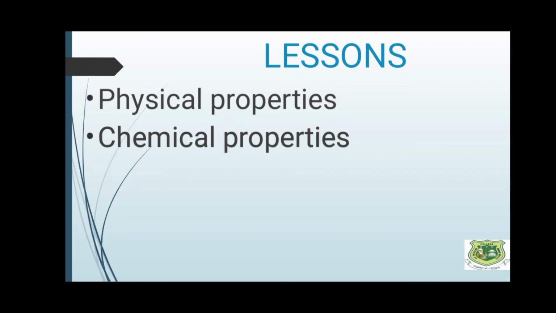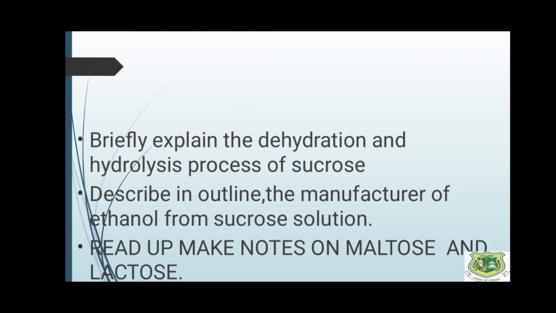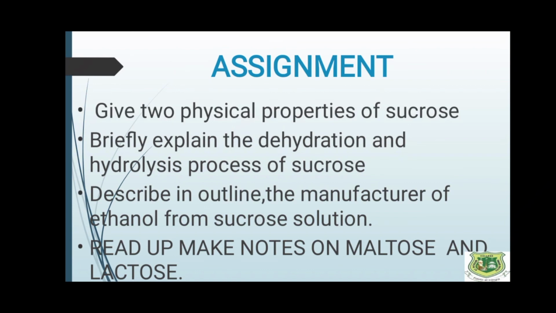By way of summarizing what we have done, we have looked at physical and chemical properties of sucrose. We equally looked at production of ethanol from molasses. You should be able to attempt the following questions. Number 1, give 2 physical properties of sucrose. Number 2, briefly explain the dehydration and hydrolysis process of sucrose. Number 3, describe in outline the manufacture of ethanol from sucrose solution. Download the notes and give your comments.